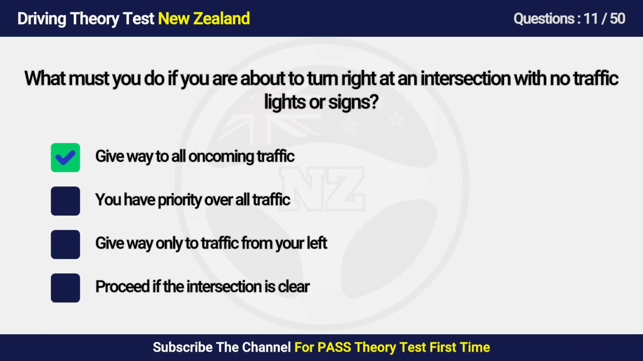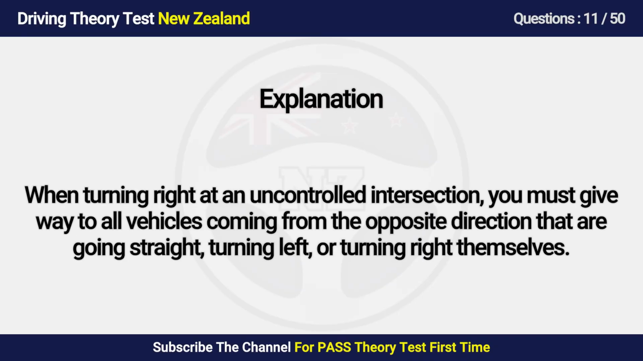Answer is A. Give way to all oncoming traffic. When turning right at an uncontrolled intersection, you must give way to all vehicles coming from the opposite direction that are going straight, turning left, or turning right themselves.